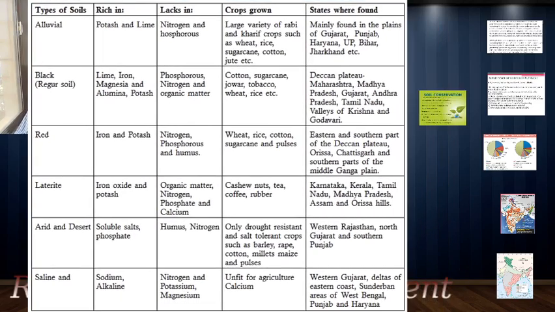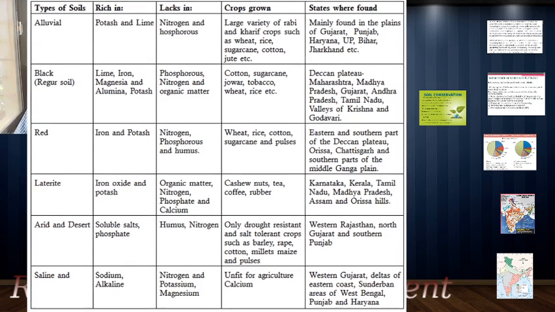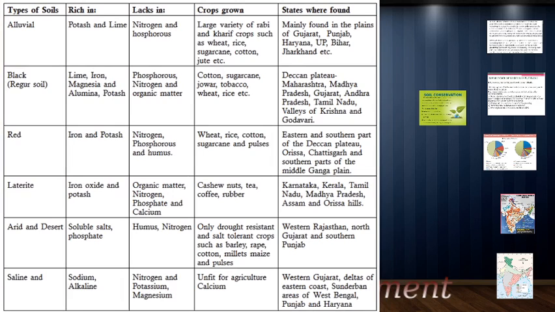So this table will make it much easier for you. Alluvial soil is rich in potash and lime. These are the minerals that you find in alluvial soil. It lacks nitrogen and phosphorus. And the crops which we can grow in this alluvial soil are Rabi and Kharif crops such as wheat, rice, sugarcane, cotton and jute.